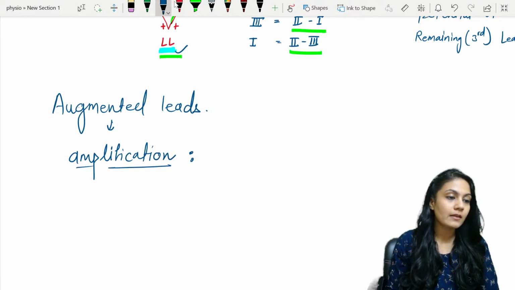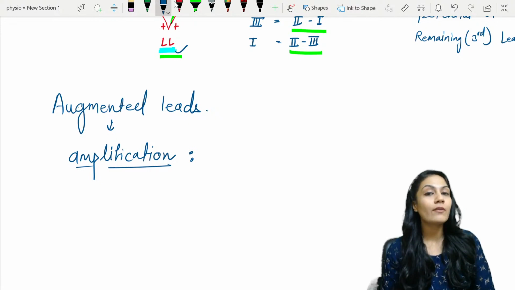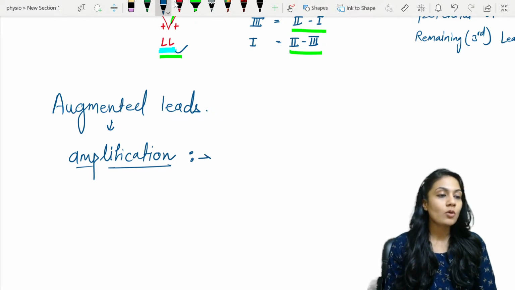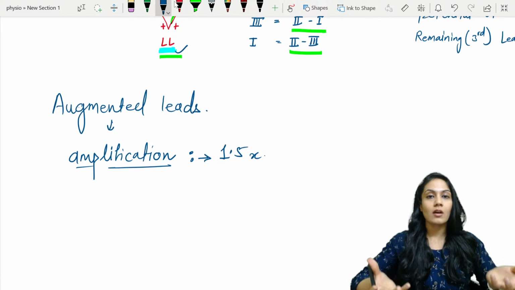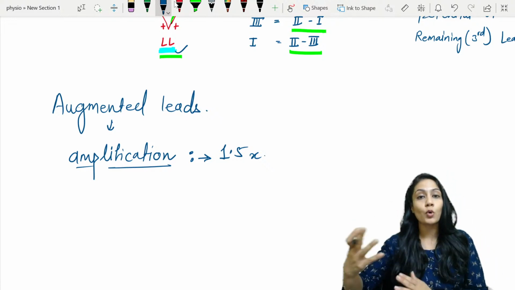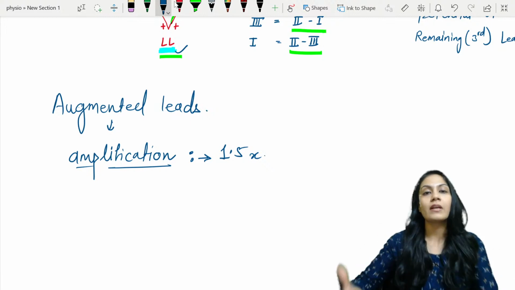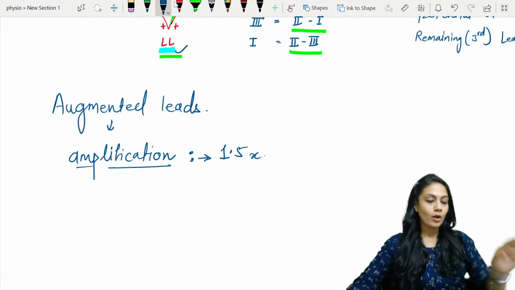This means amplification. Now, how much amplified waves are you going to see? It causes the amplification of 1.5 times. It multiplies, it amplifies those waves 1.5 times more, and then it gives a graphical representation to you on ECG in these augmented leads.